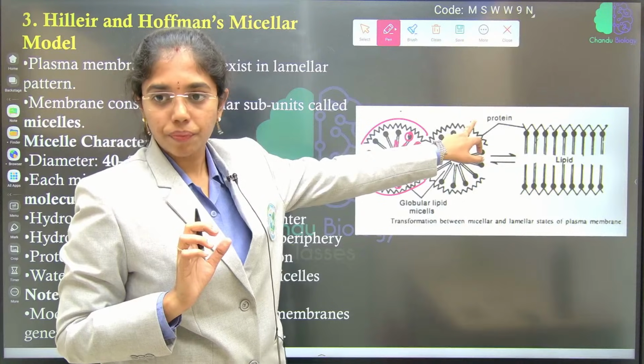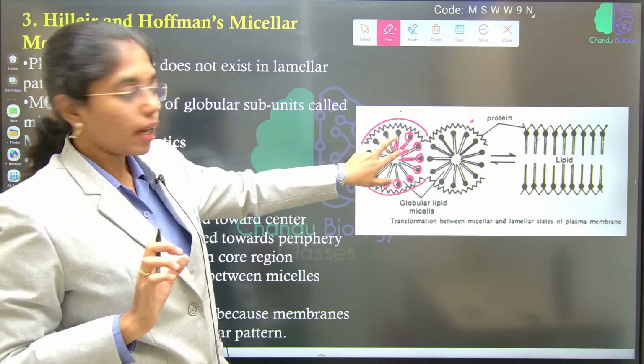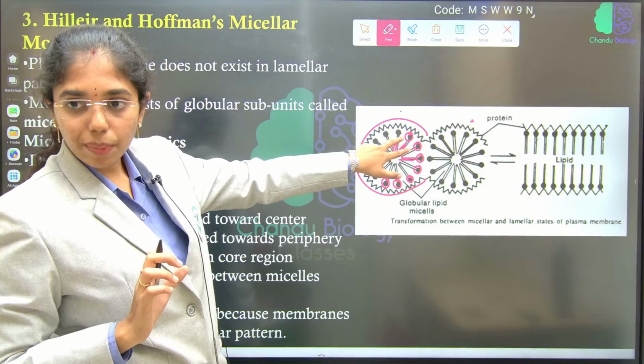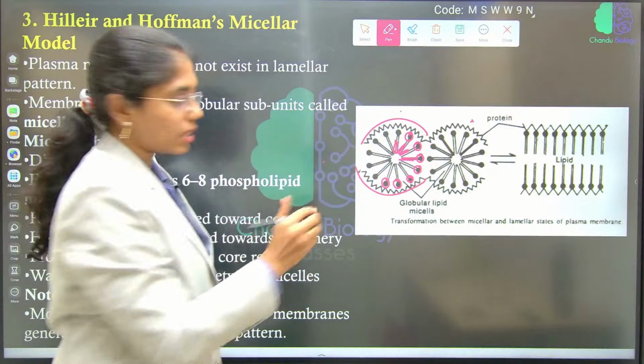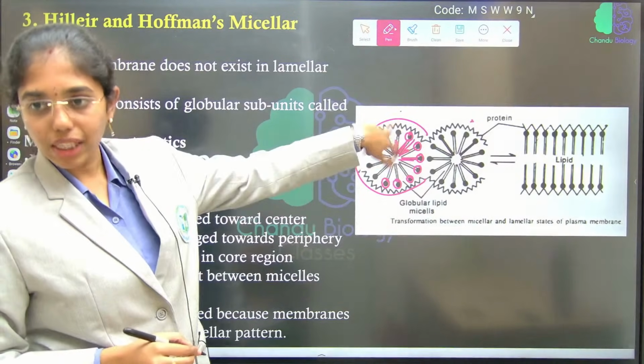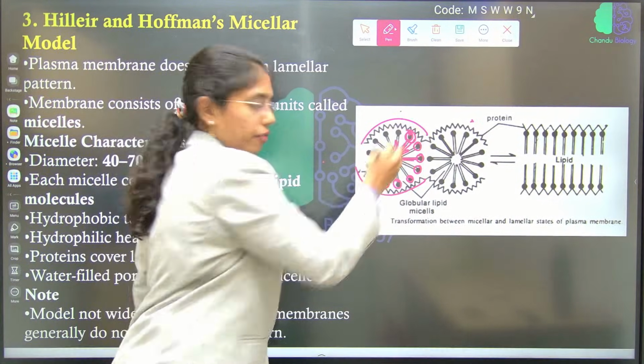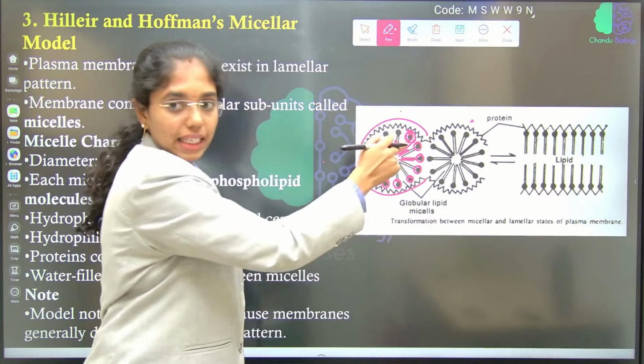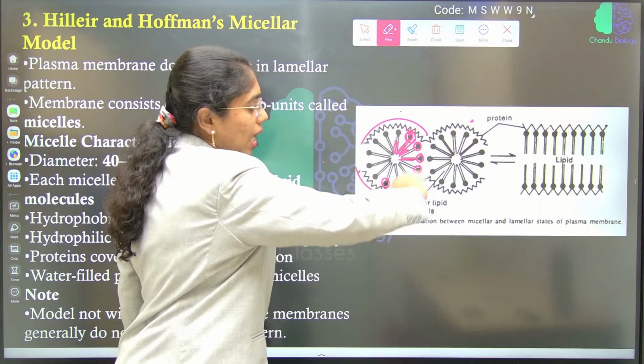Protein structure. How is the lipid arranged? The phospholipid molecules are arranged with hydrophobic fatty acid molecules at the center and the hydrophilic heads at the periphery. Like that it is forming a micelle. And this micelle on the whole is surrounded by what?